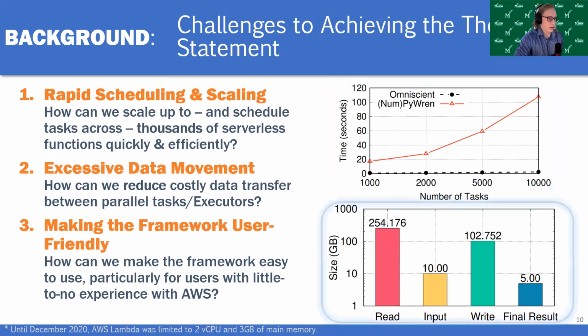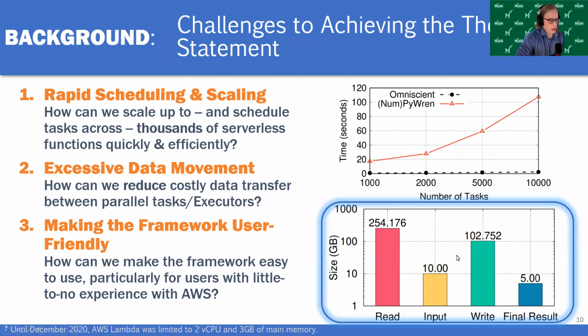Similarly down here, this shows the amount of data that is read and written during a matrix multiplication workload. I think it's a 10,000 by 10,000 matrix multiplication workload here. The input column shows the size of the input data, and the final result is the size of the data that was generated by the workload.